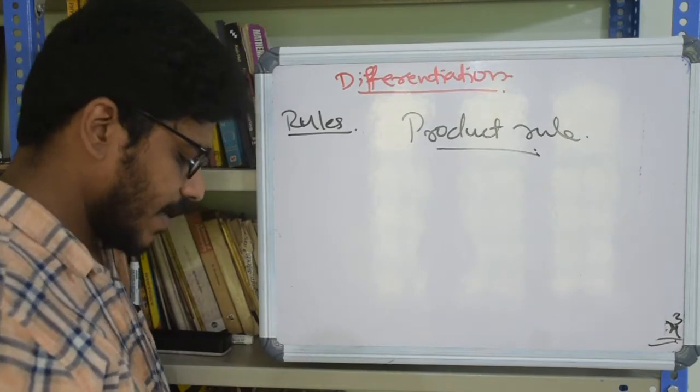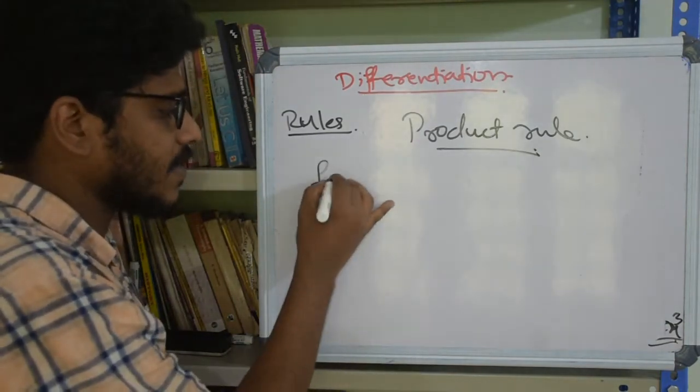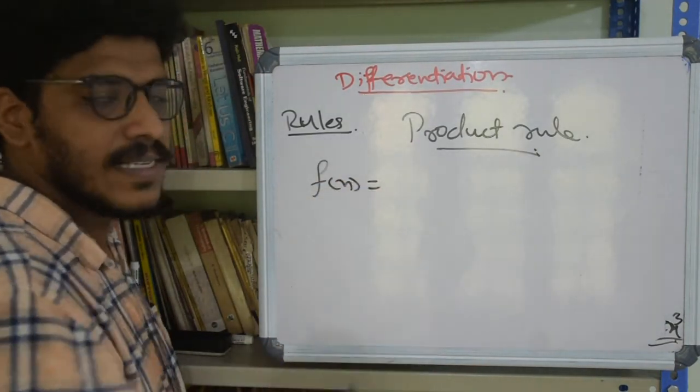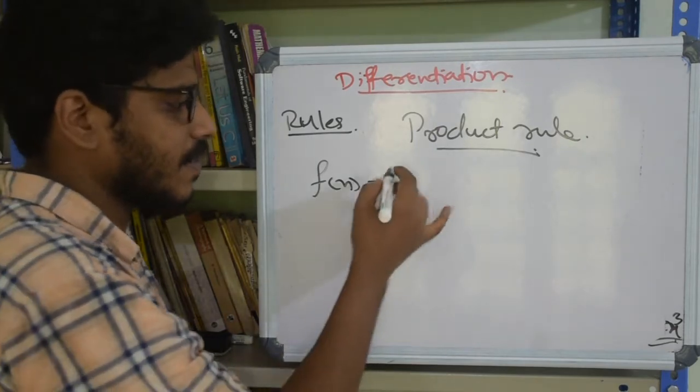Suppose we have a function f of x which can be expressed as the product of two differentiable functions.